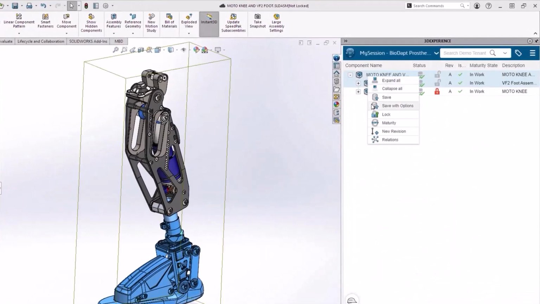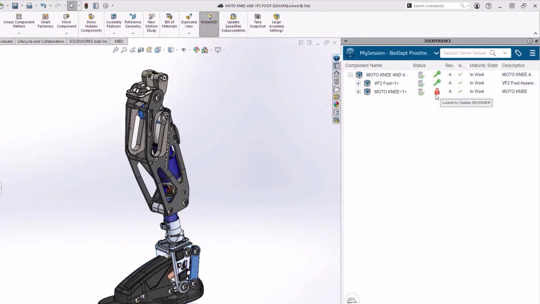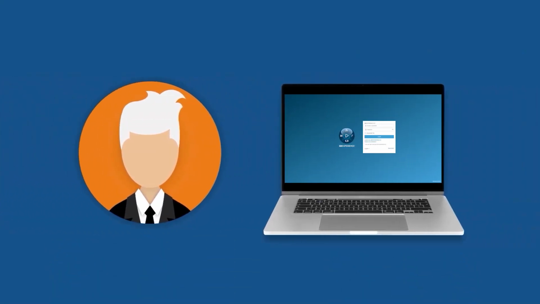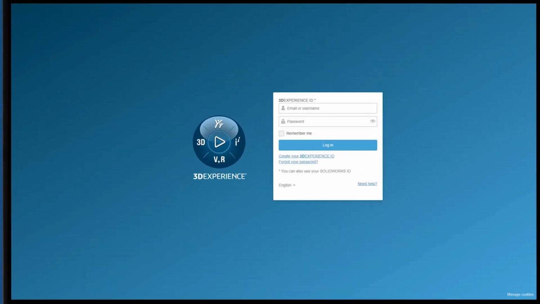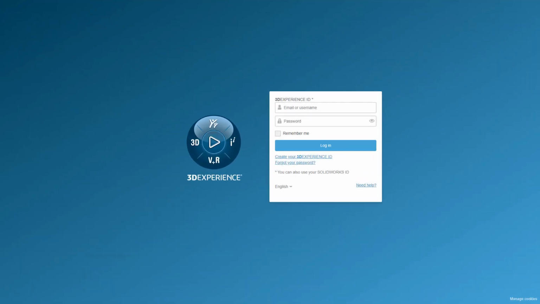Whether you're a solo designer or part of a larger team, there are benefits that you can start taking advantage of today. And if you're ready to get started, then the first step is for your platform administrator to log in and activate your license.